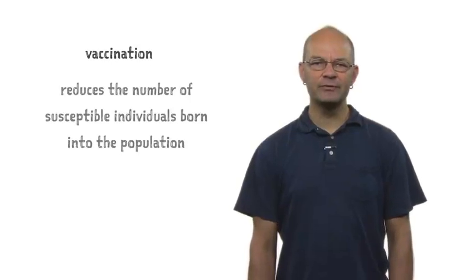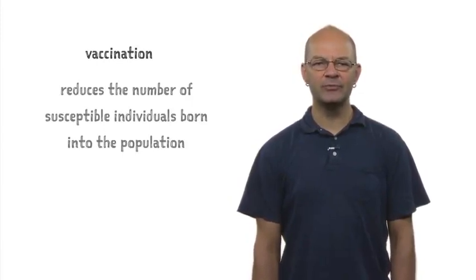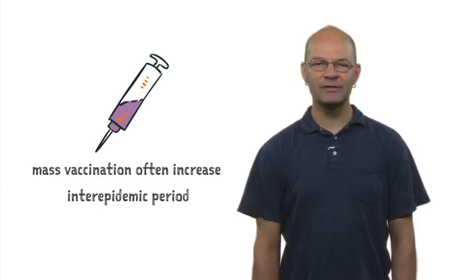Vaccination effectively reduces the number of susceptible individuals born into the population because immunized children directly enter the removed class. Mass vaccination, therefore, often increases the inter-epidemic period. Measles, for example, used to cause annual outbreaks in Kenya before the implementation of routine and supplemental vaccine activities. During the last decade, measles has been largely absent, but has caused major outbreaks every 5 years or so.